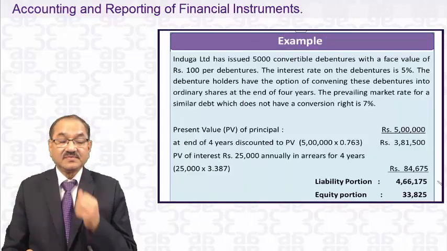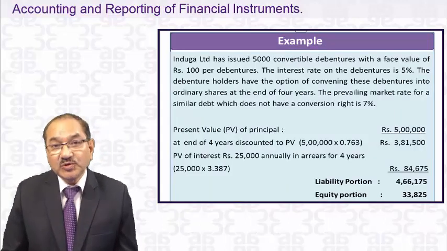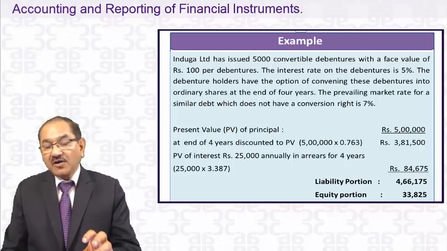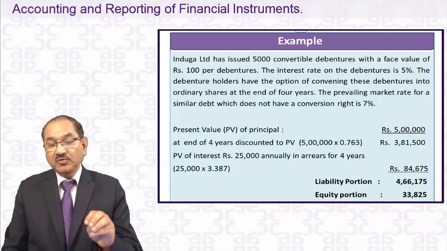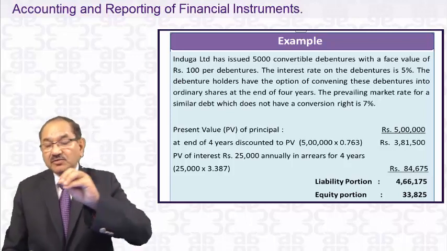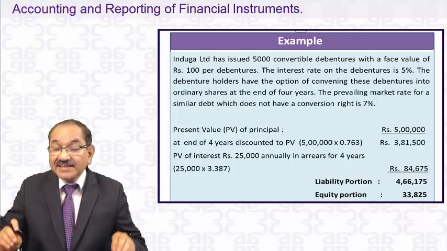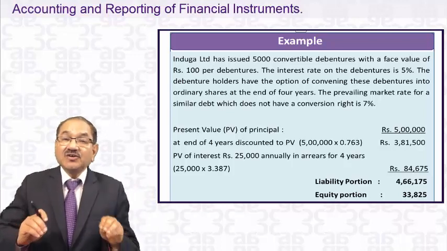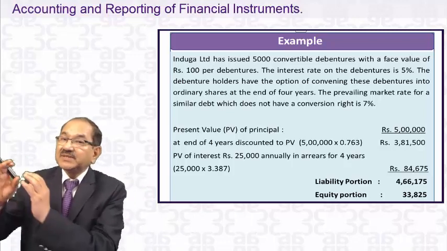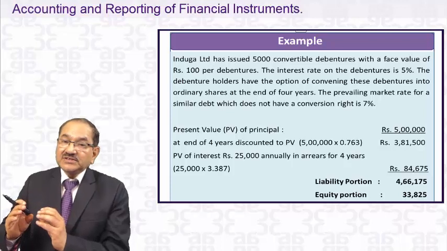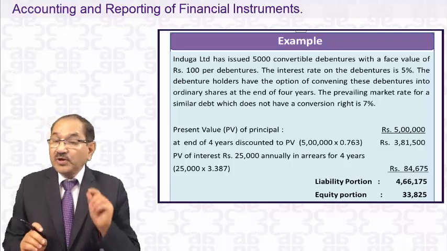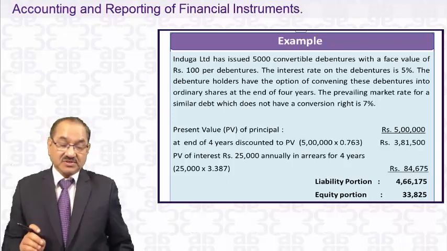Now this is the questions. In these questions, we will be demonstrating and calculating how, in case of convertible debentures where the option is with the debenture holders, the debt portion and equity portion will be segregated at the time of the issue itself. The debt portion will be shown in the liability and accounted for as per the liability. The equity portion will be shown in the equity and accounted for as per that. So we have to segregate debt and equity portions.